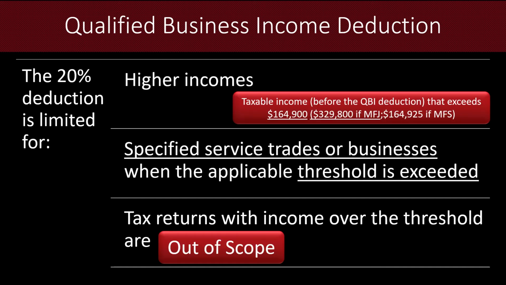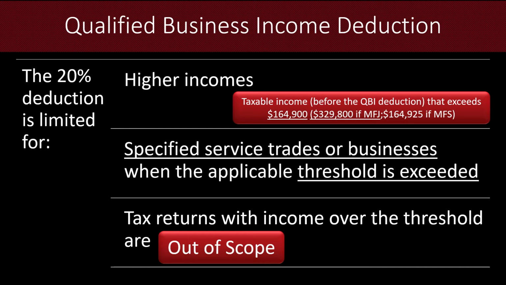And then more for awareness than anything, the Qualified Business Income Deduction does have some limitations for higher income taxpayers. And what that means is for single taxpayers, $164,900, for married filing joint, $329,800. So these incomes are quite above where our clientele are going to be, and really they're out of scope for VITA altogether.